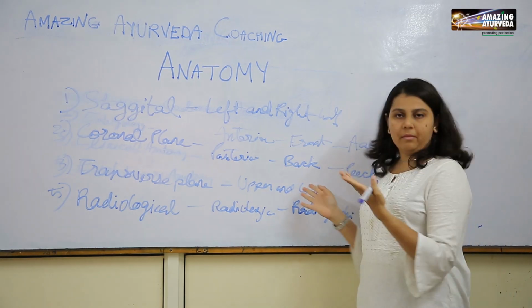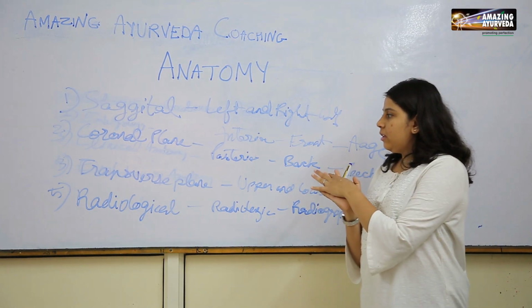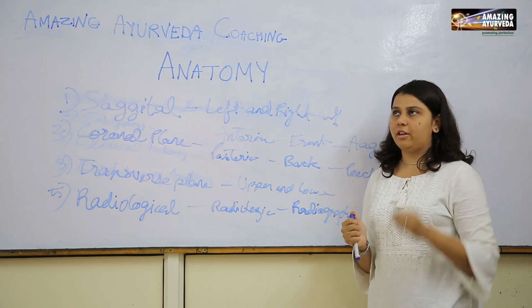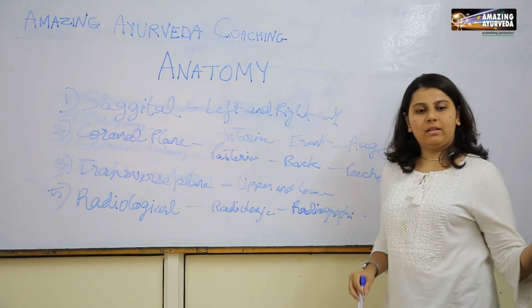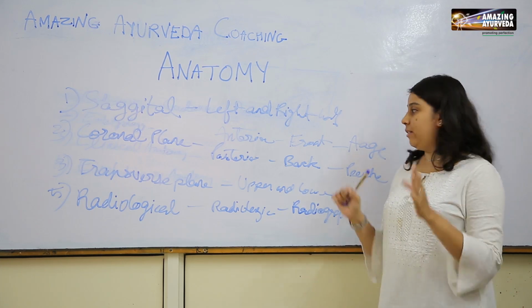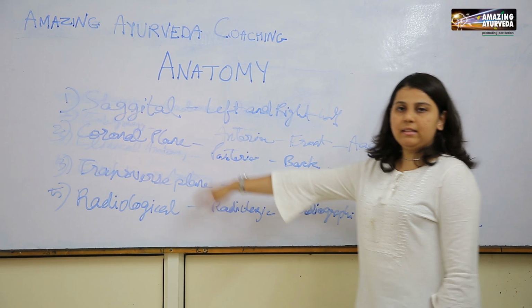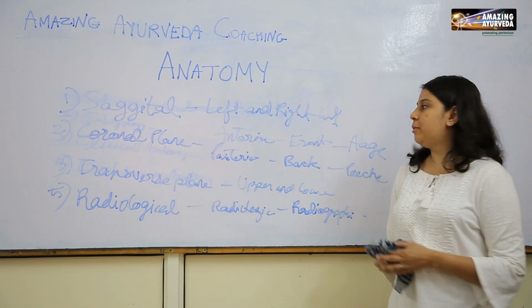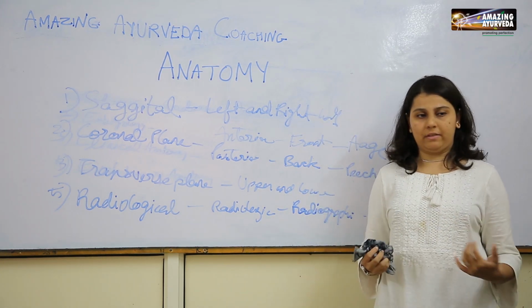So you may have a question: what is the importance of these planes? See, these planes are very important when you want to figure out the exact position of an organ or a structure inside the body. You will come to know as we take further lectures on the digestive system and the respiratory system. So these were the three planes: sagittal, coronal and transverse. Now you should be familiar with some of the basic terms which we use for describing movements which take place in our body.